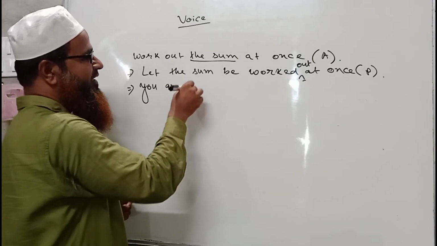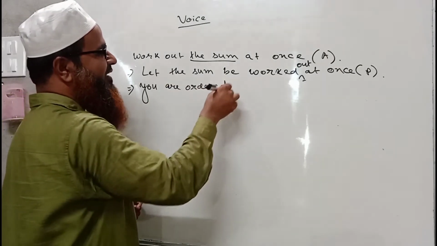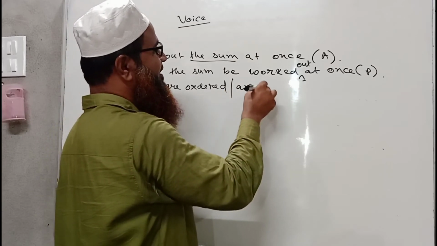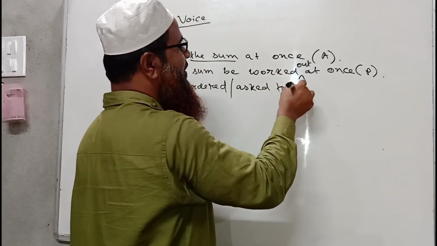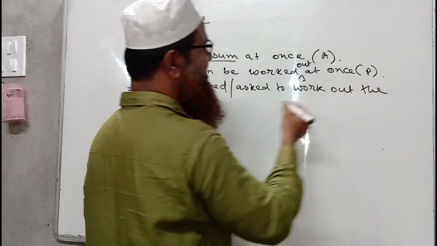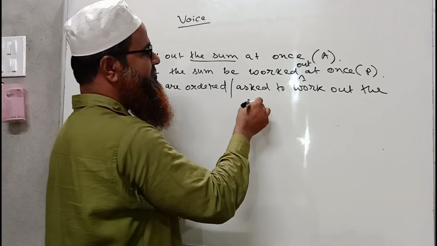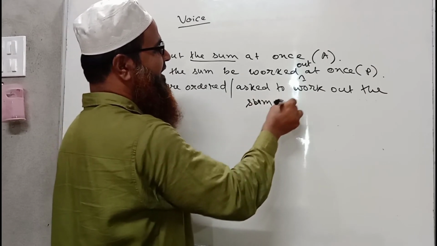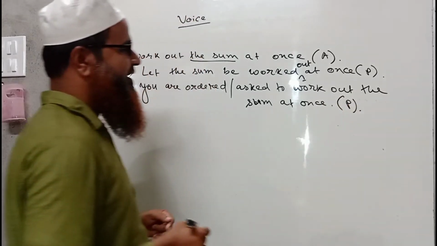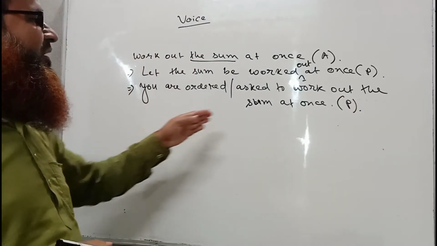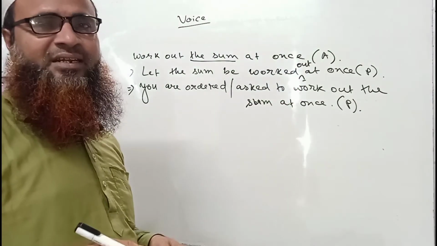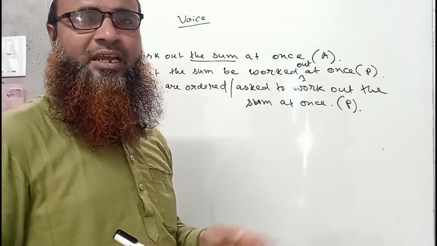You are ordered, or somebody may write, you are asked to work out the sum at once. So this is an easy way of making passive, where we have to just put to, as the imperative sentence starts with a verb.